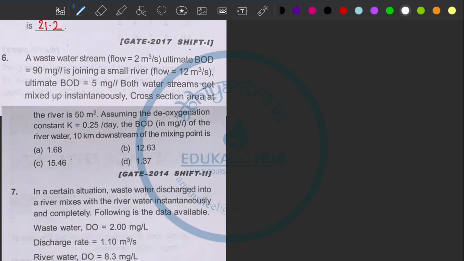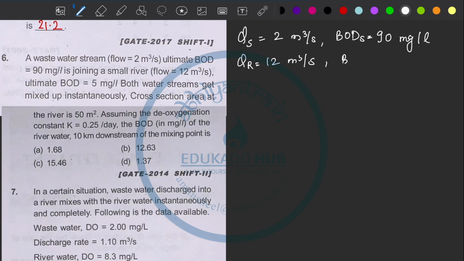Okay, let's calculate. See, we have given discharge of the wastewater is 2 meter cube per second, and BOD of sewage water is 90 milligram per liter, and discharge of river is 12 meter cube per second, and BOD of river is 5 milligram per liter.